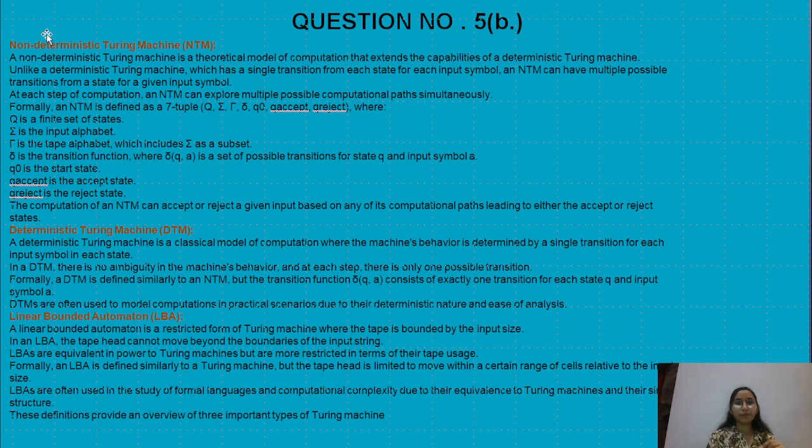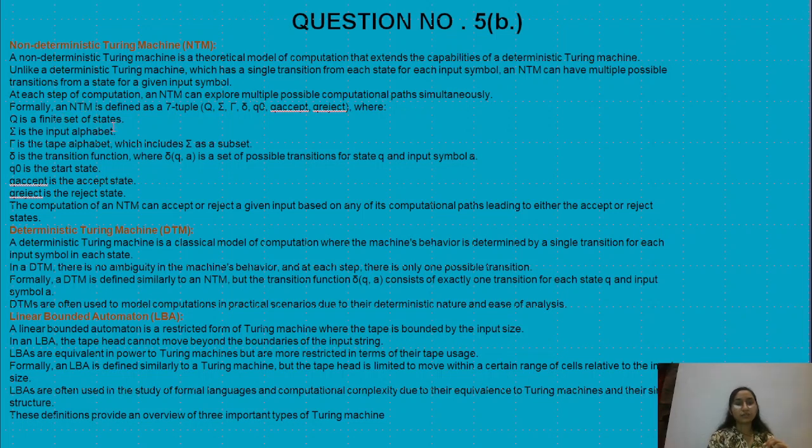Let's see question number 5B, in which we have to determine what is a non-deterministic Turing machine, a deterministic Turing machine, and a linear bounded automaton. A non-deterministic Turing machine is a theoretical model of computation that extends the capability of the deterministic Turing machine. A deterministic Turing machine has only a single transition for each input symbol. An NTM can have multiple transitions for a state and a given symbol. In each step of computation, an NTM can explore multiple possible computation paths simultaneously.